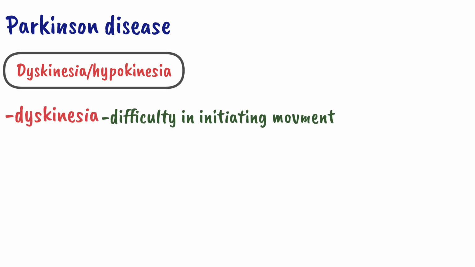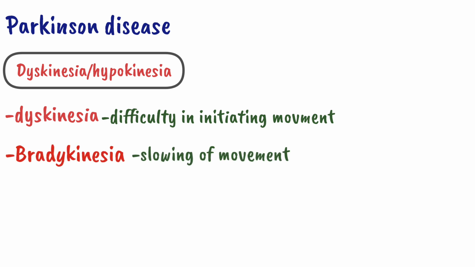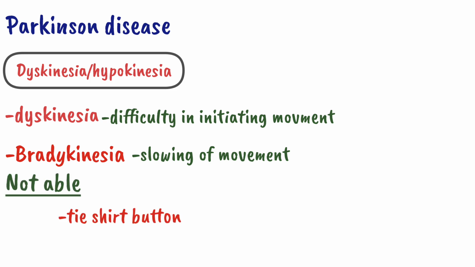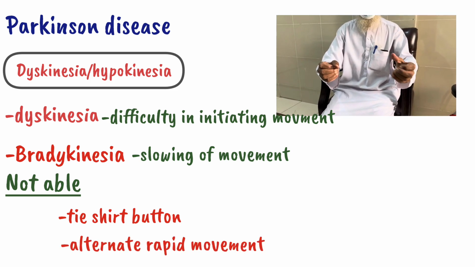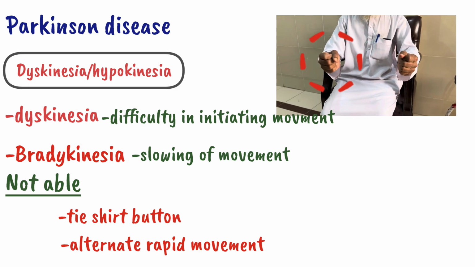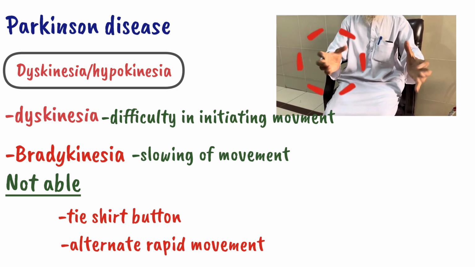After rigidity, now let's discuss the third clinical feature, the akinesia or bradykinesia in Parkinson disease. Akinesia means difficulty in initiating a motor activity, while bradykinesia means slowing of movement. So the patient with Parkinson disease will have difficulty initiating a movement and will have slow movement. The patient will not be able to tie his shirt buttons, and cannot perform alternating rapid movements. You can see an example of akinesia and bradykinesia in this video.